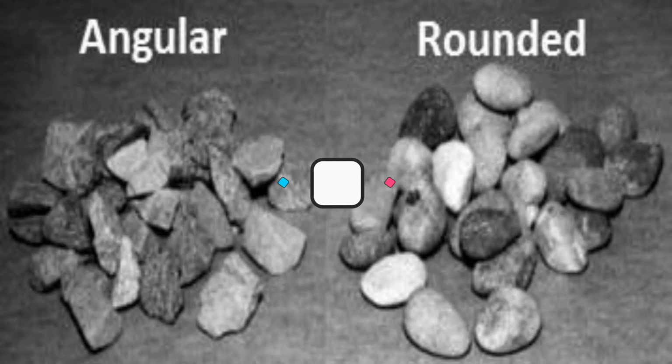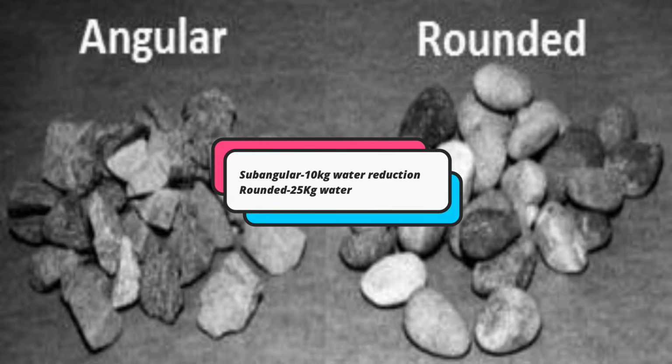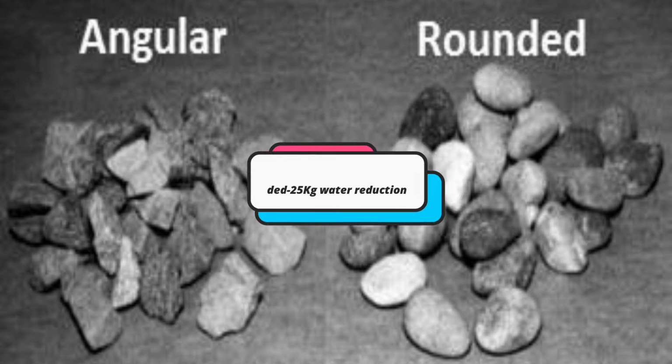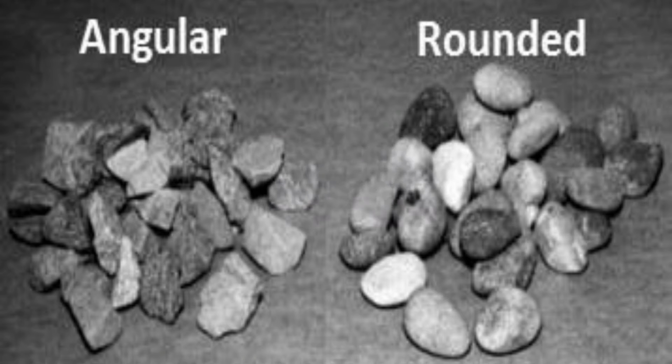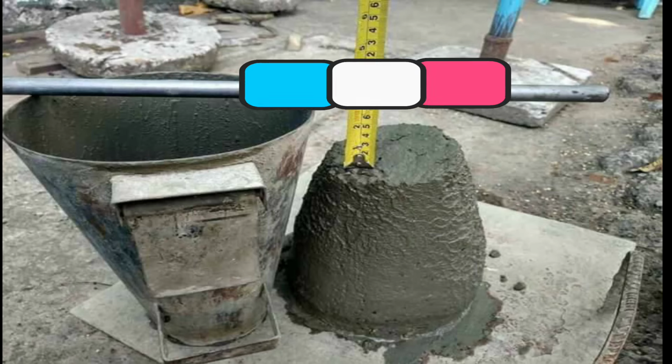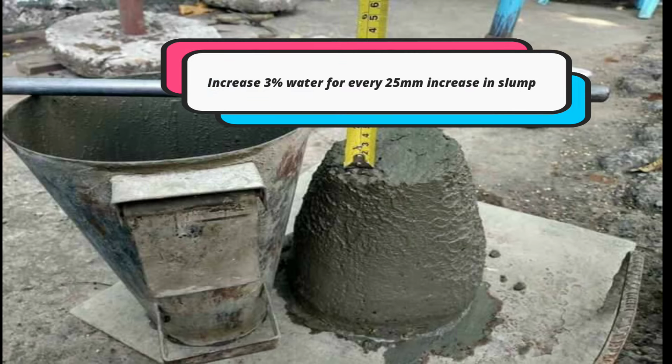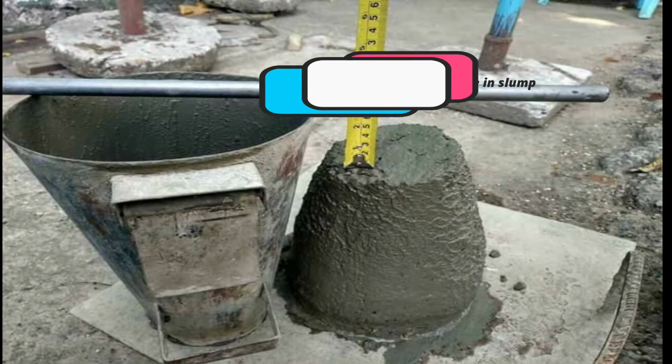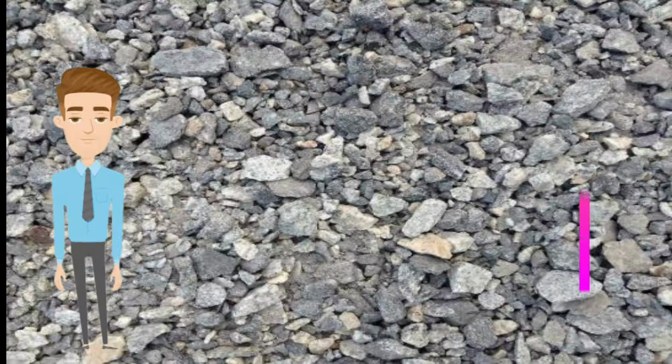The above water demand is drafted for angular aggregates. For sub-angular aggregates, reduce water by 10 kg and for rounded aggregates, you can reduce up to 25 kg. Also, the above water requirement is for the slump of 25 to 50 mm. Therefore, 3% of water can be added more for every increase in 25 mm slump required. Number 4. Fine and coarse aggregates.